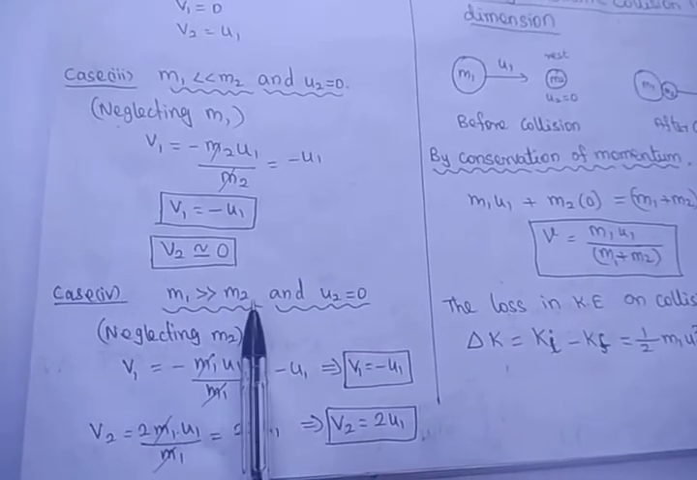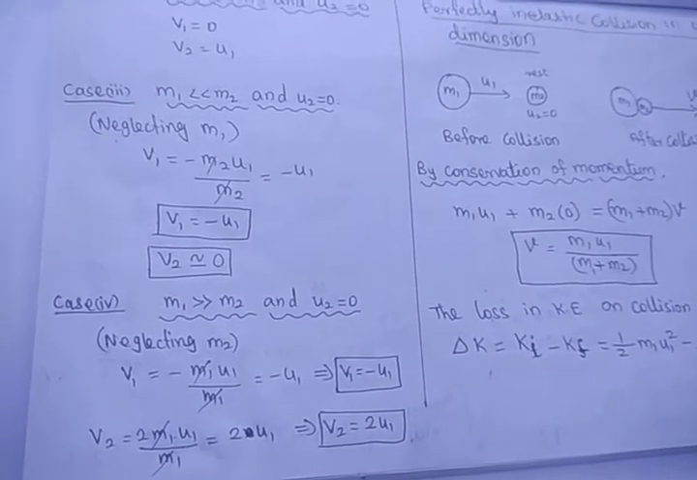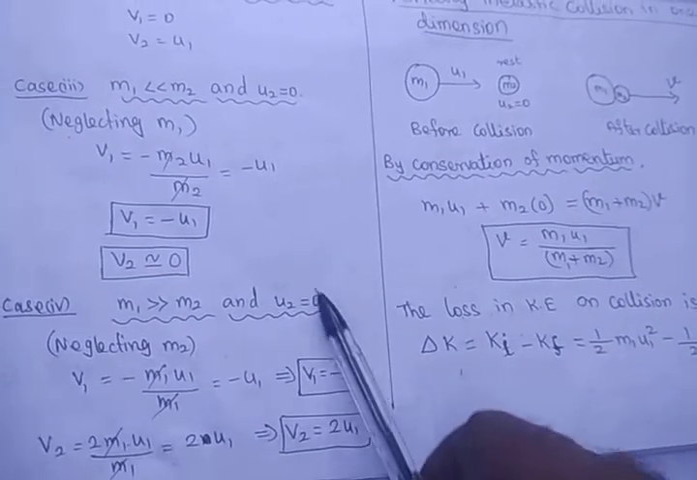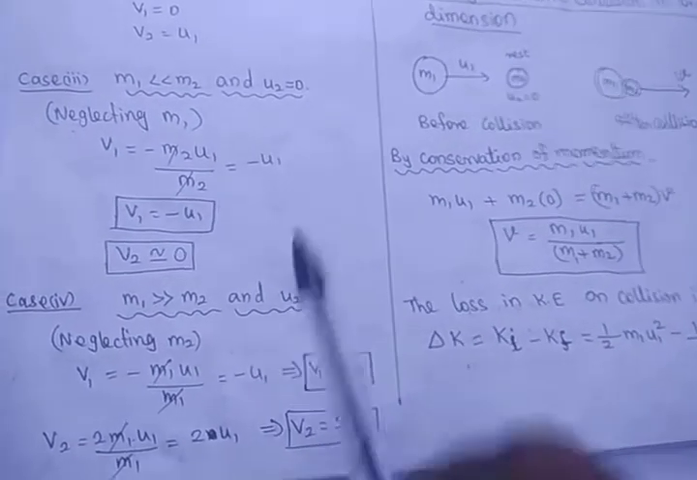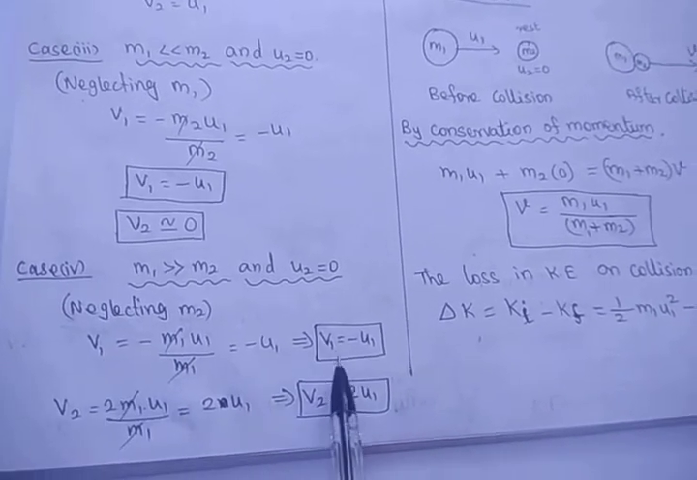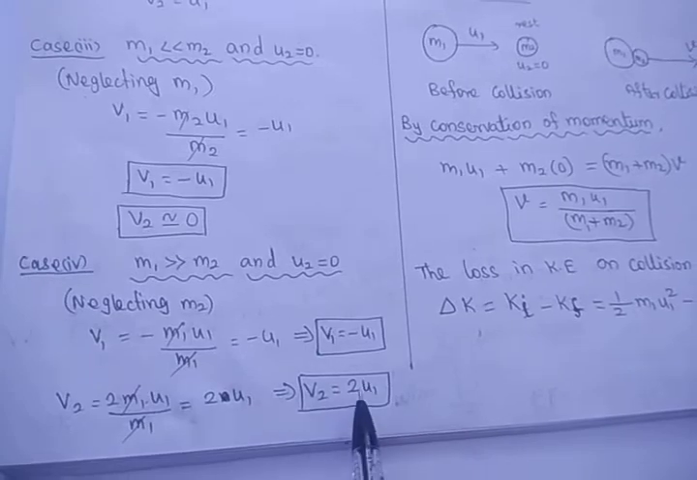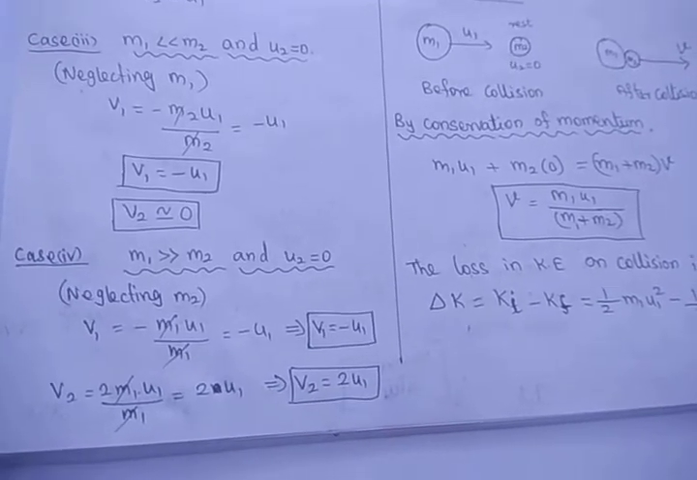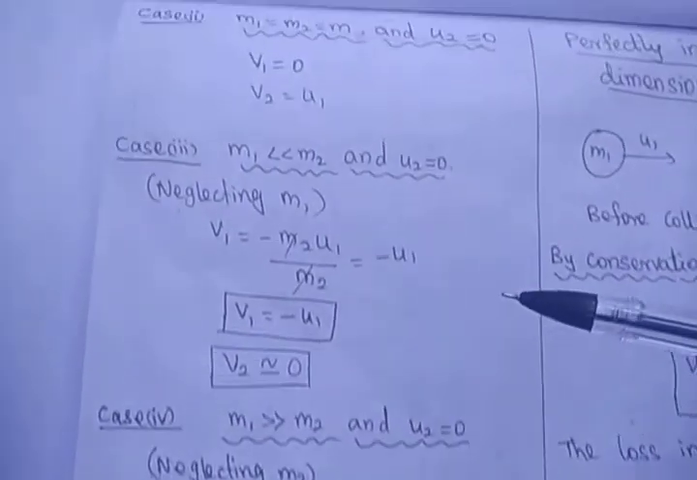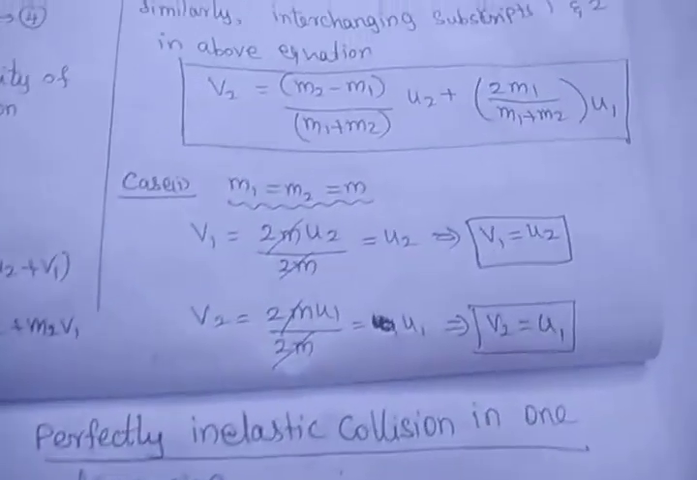When m1 is greater than m2, a bigger body comes and collides with the smaller body, which is at rest with velocity 0. Neglecting m2, we get v1 is equal to u1, and v2 is equal to 2 times u1. So these are all the special cases. You should remember them; they may be asked from the problem point of view.